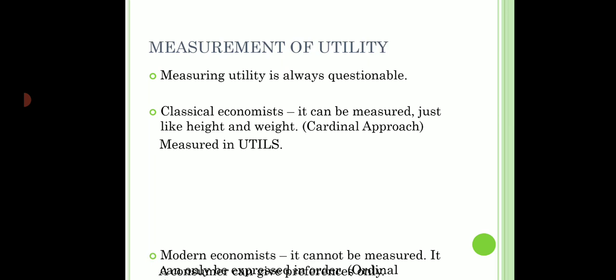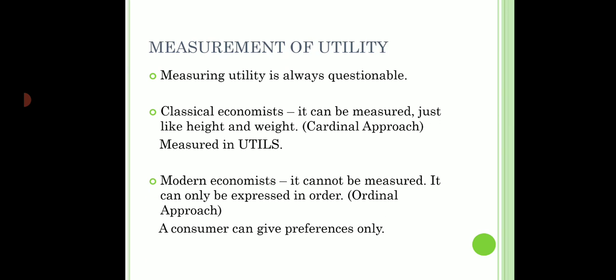The second school of thought comes from the modern economist. They said that utility cannot be measured. You cannot put numbers on utility, but you can only express utility in orders. That means you can say that I like this product better than that one. You can always give preferences.